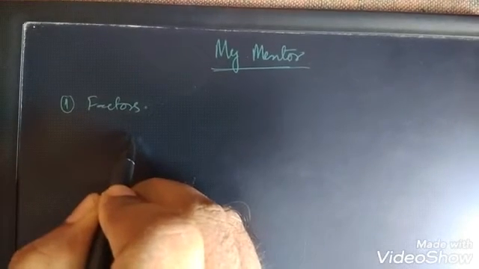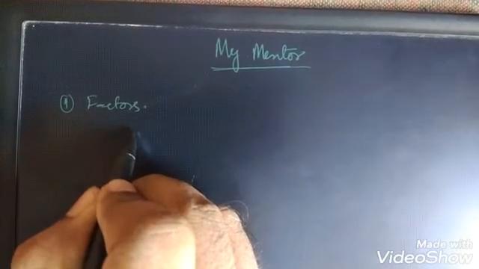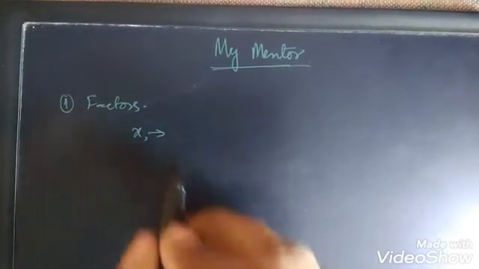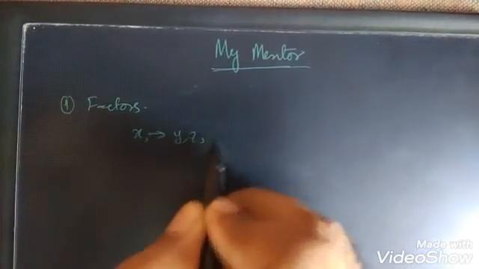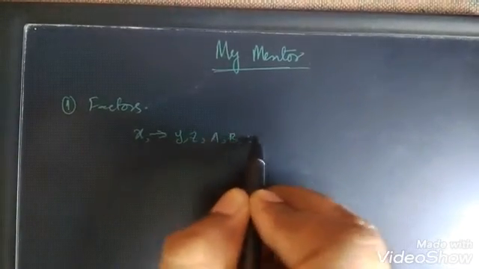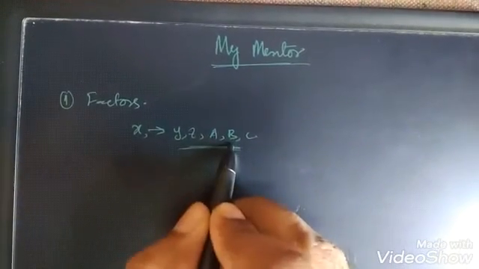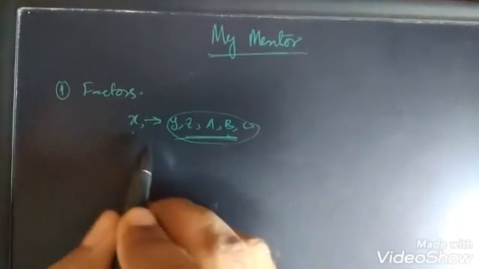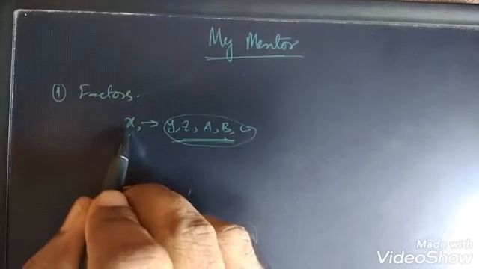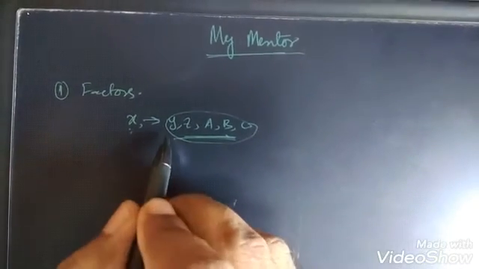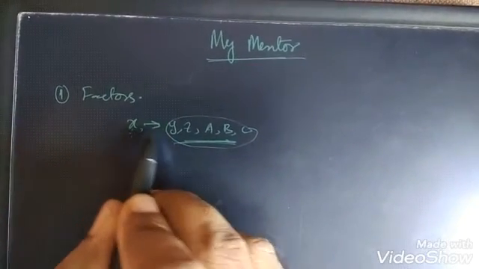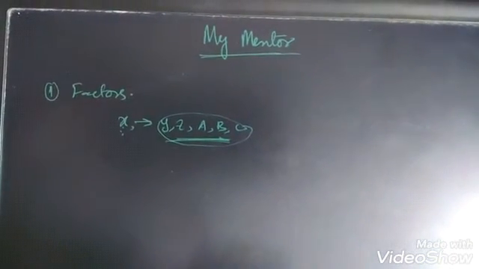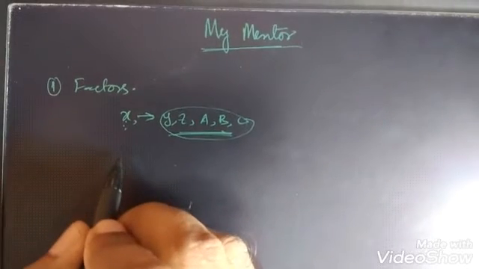Say I have a number x, and I consider y, z, a, b, c as factors of this number. The relation is that whenever we divide x by y, we get a natural number.